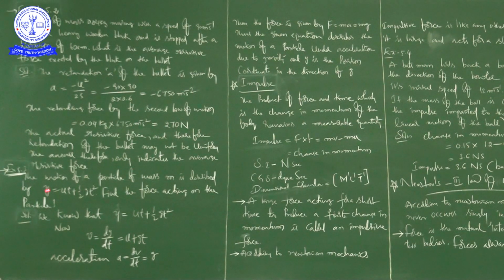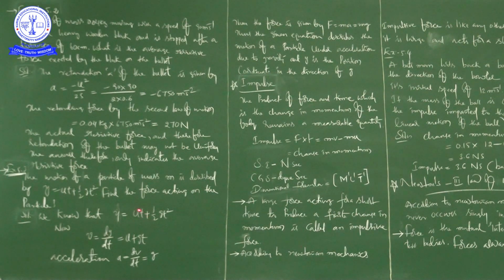Next problem. Example 5.3. The motion of a particle of mass m is described by y is equal to ut plus half gt square. Find the force acting on the particle. You know very well from Newton's second law of motion.